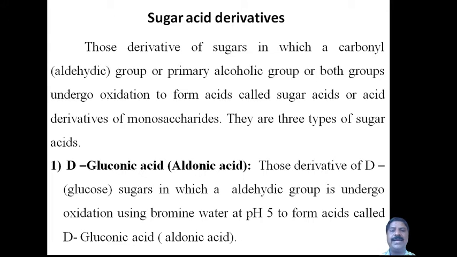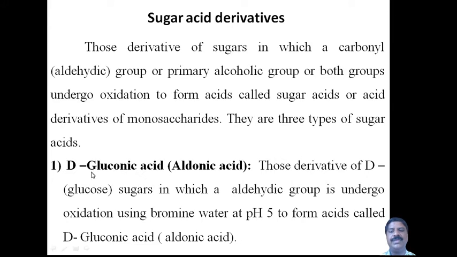Therefore either the aldehyde group or the primary alcoholic group, or both, undergo oxidation to form acids called acid derivatives of monosaccharides or sugar acid derivatives. According to your syllabus, there are three types of sugar acid derivatives.